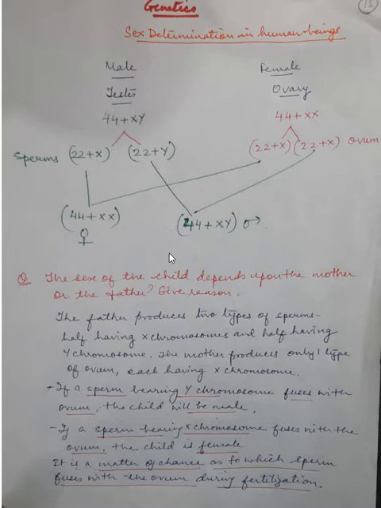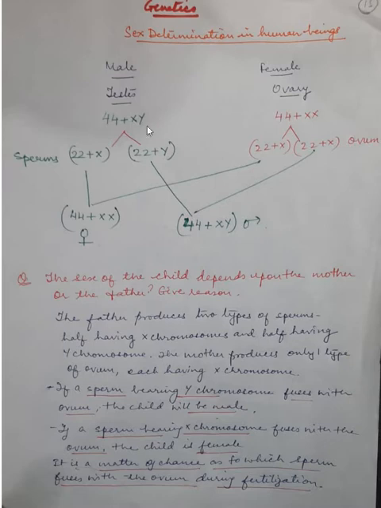Autosomes, once again I tell you, are the kind of chromosomes which help in determining the general body characters, the features, like any character, you can say color or height and all those things. So humans have 22 pairs of autosomes, okay? And the 23rd pair, that is the sex chromosome, actually helps in determining the sex of an organism. Every human has one pair of sex chromosome.